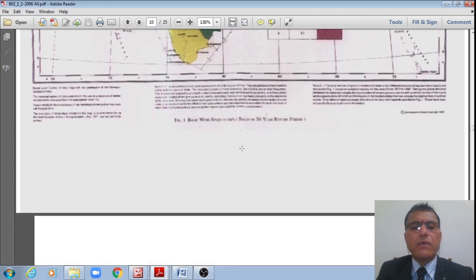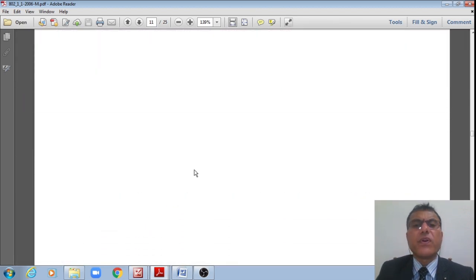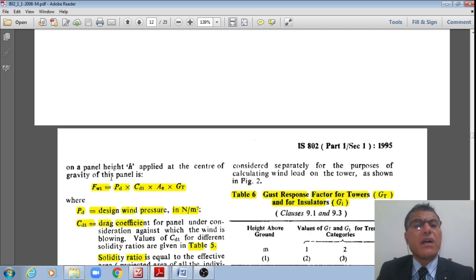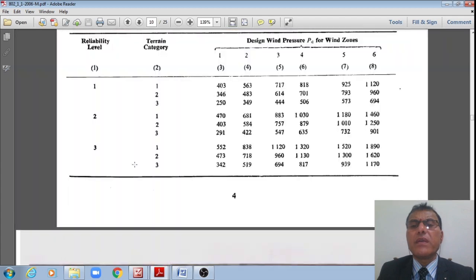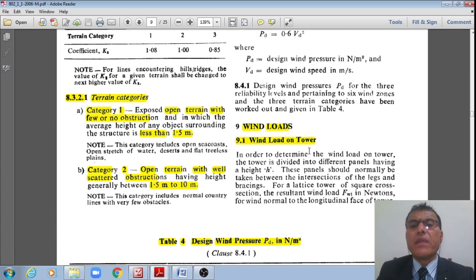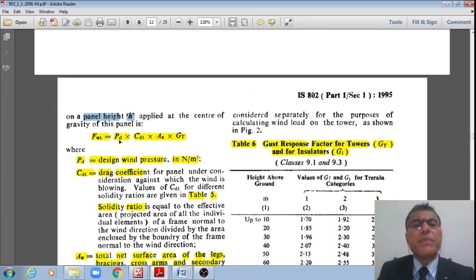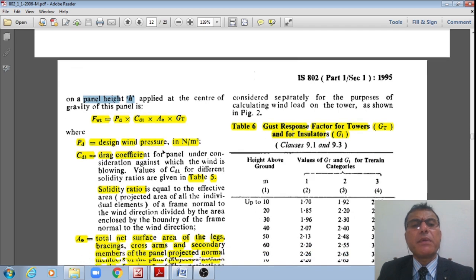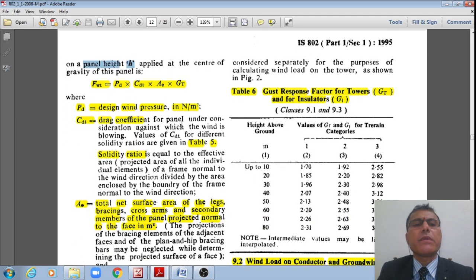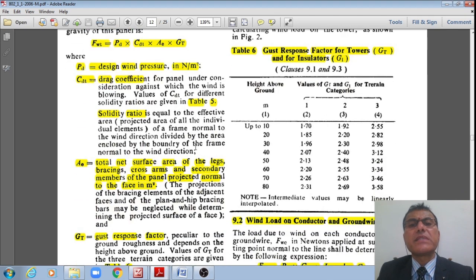Now, what is this force? Force on this at a panel height h. Now we are there in the wind forces, students. That is how the wind load on the tower FWT is given by this formula: PD, CDT multiplied by AE multiplied by GT, where PD is the design wind pressure in Newton per meter square and CDT is the drag coefficient per panel under the consideration against which the wind is blowing. CDT value is different for different solidity ratio and as given in the table 5.